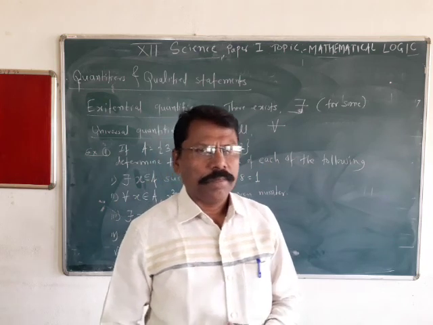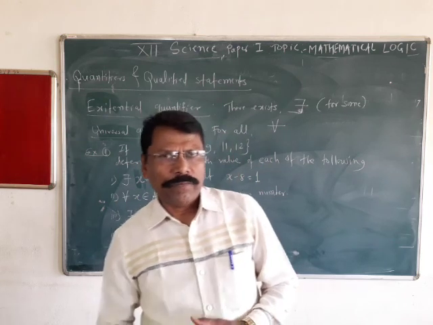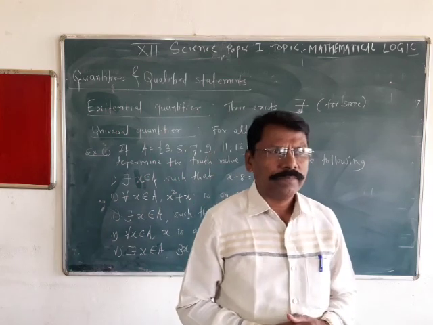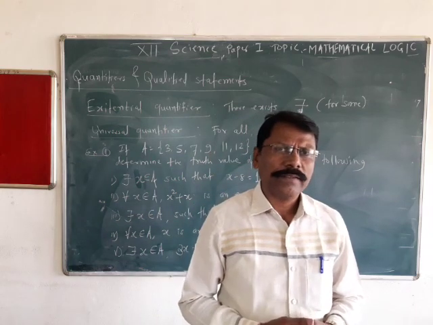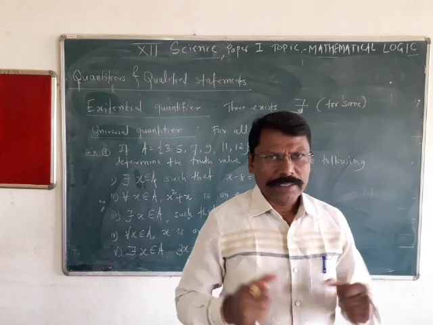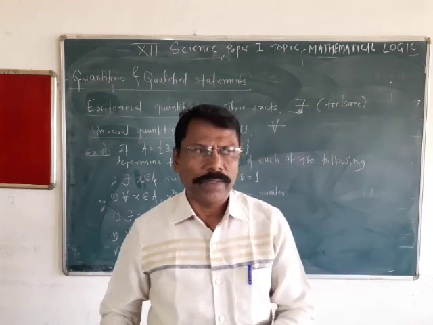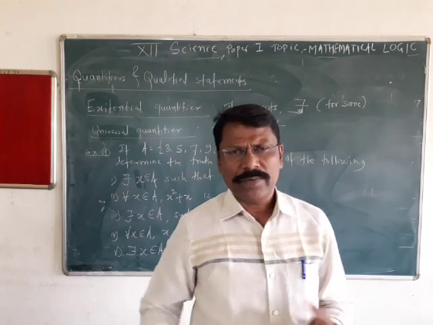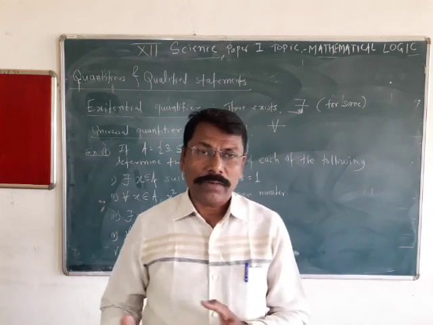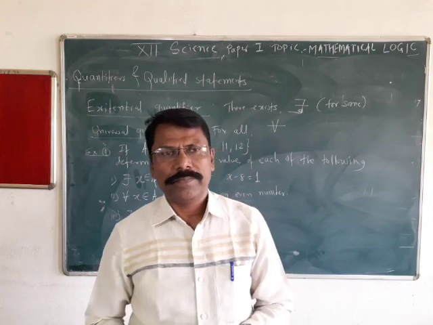For example, x plus 5 is equal to 4. What is the value of x? It is an open statement, because if one person takes a positive value, another person will take a negative value or a fraction, whatever. So the values of x will change.